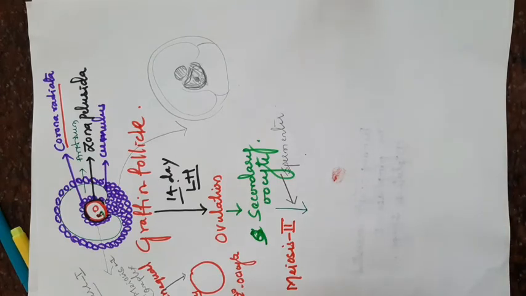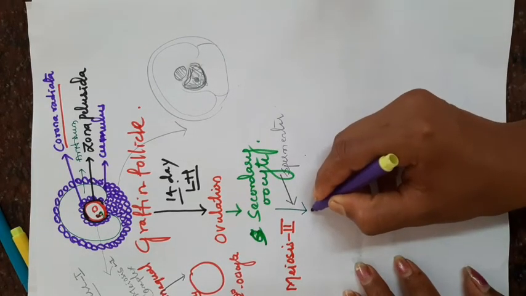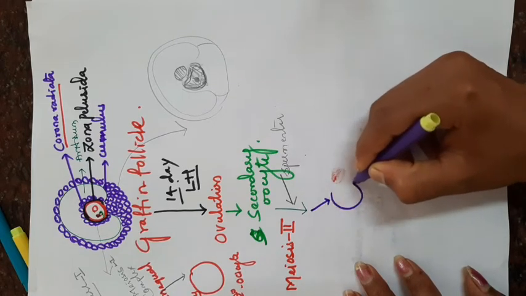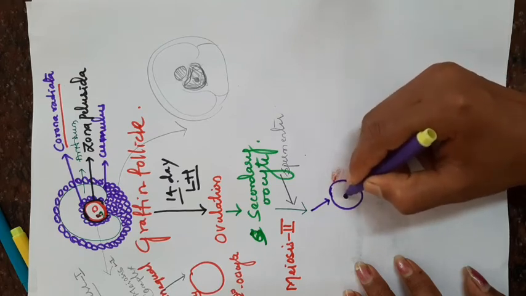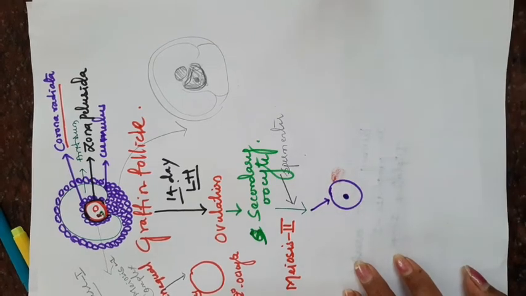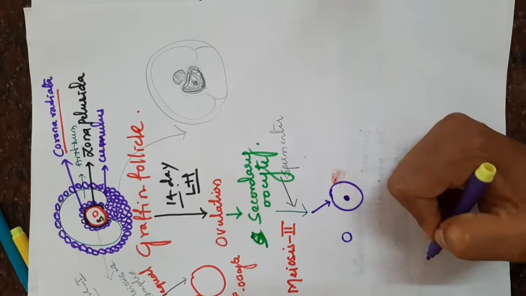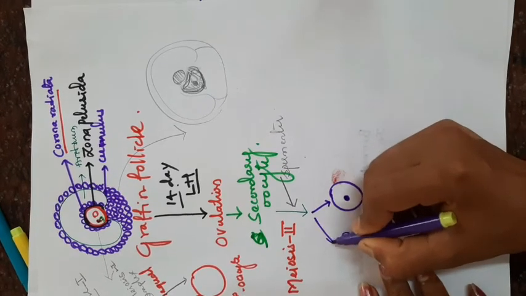When the secondary oocyte undergoes meiosis second, it forms a larger ovum and a smaller polar body.